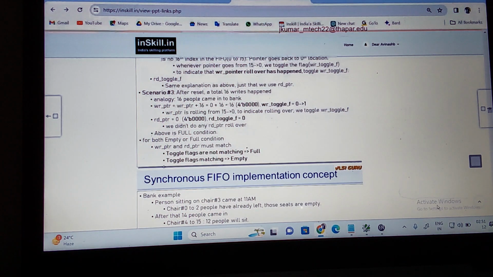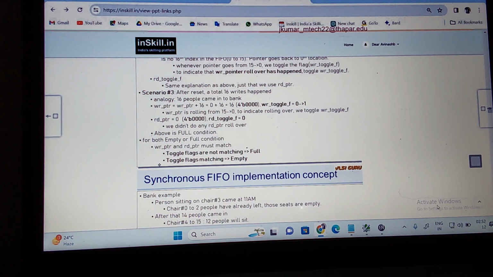Understand from this analogy, scenario 3. Here, what is my write toggle flag? The toggle is set from 0 to 1. Now it is 1. What is my read toggle? It is 0. No rollover. What happens here? Now this toggle flag is mismatching. Correct? If toggle flags are not matching, what you can say is nothing but full.